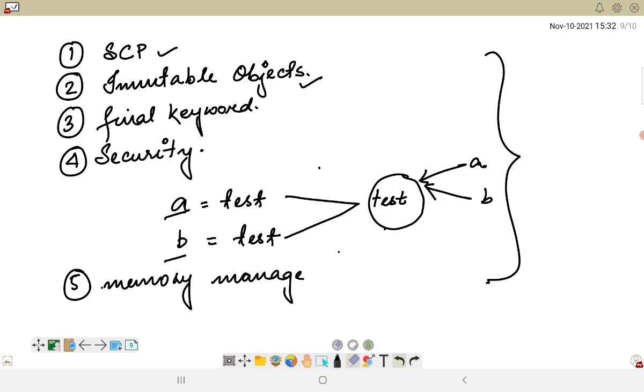Now if we do not make them non-inheritable or non-overridable, then what would happen?